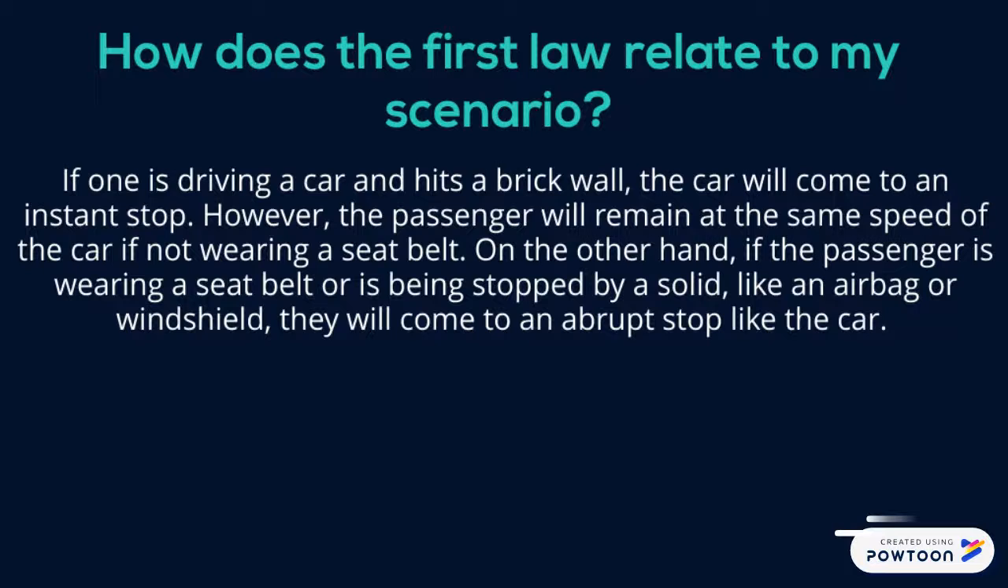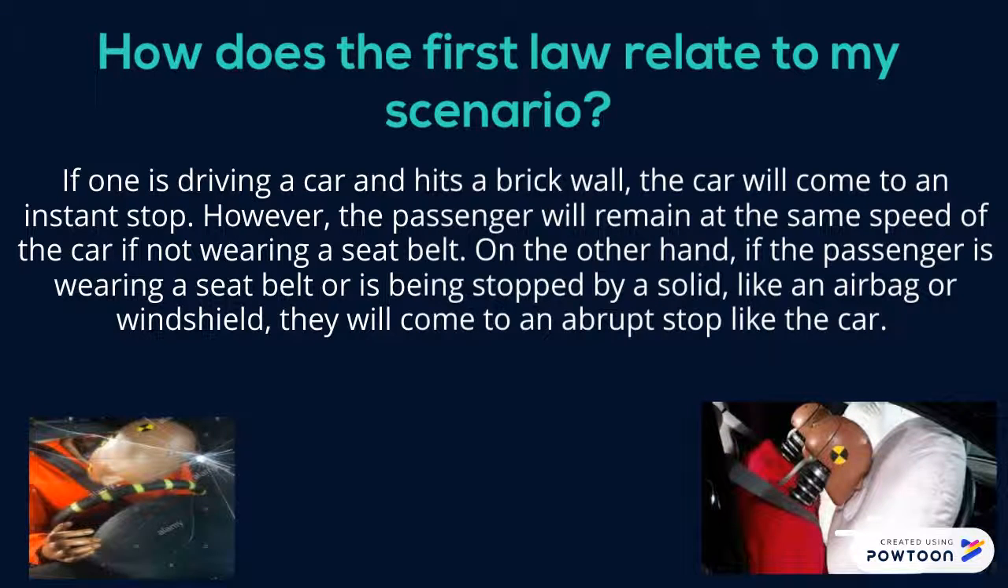If one is driving a car and hits a brick wall, the car will come to an instant stop. However, the passenger will remain at the same speed of the car if not wearing a seat belt. On the other hand, if the passenger is wearing a seat belt or is being stopped by a solid, like an airbag or windshield, they will come to an abrupt stop like the car.